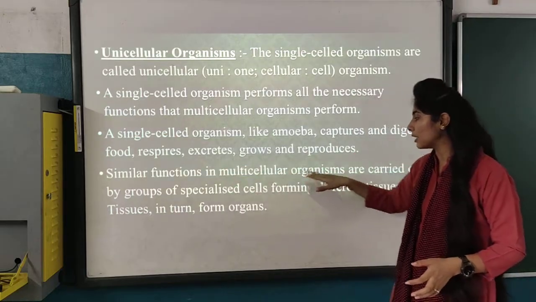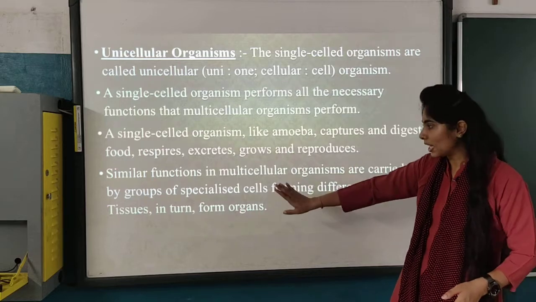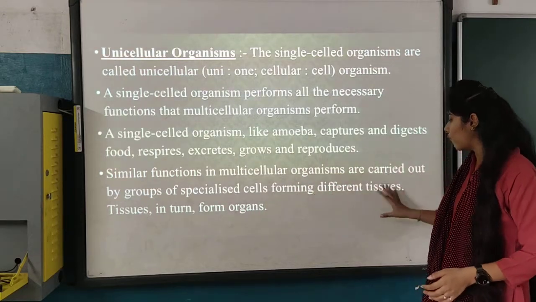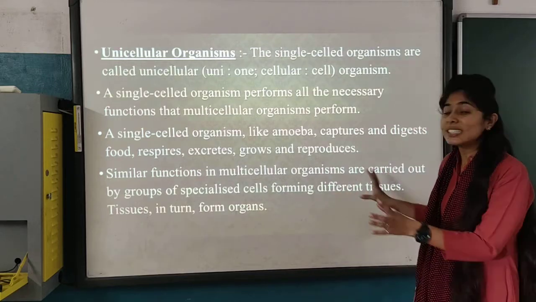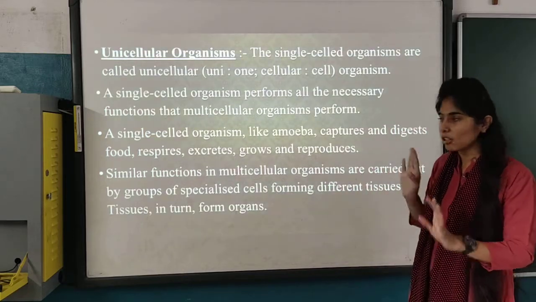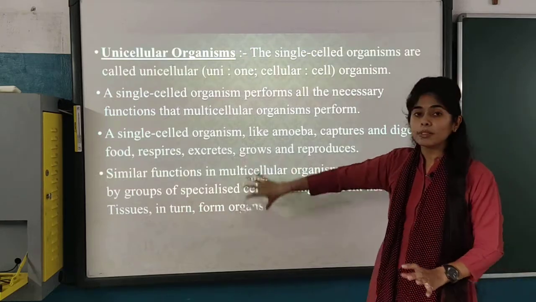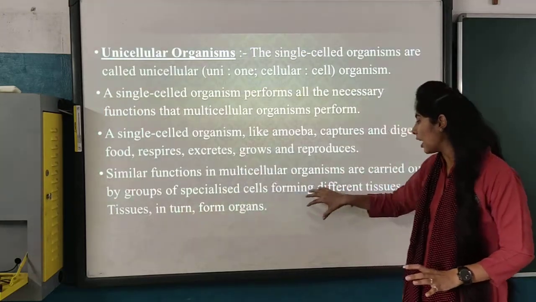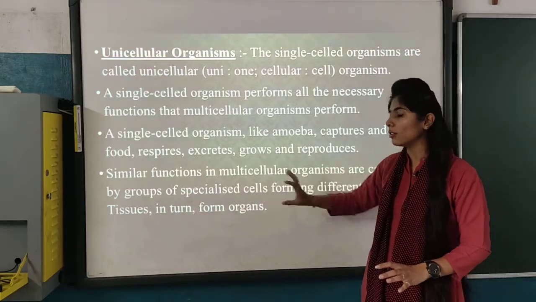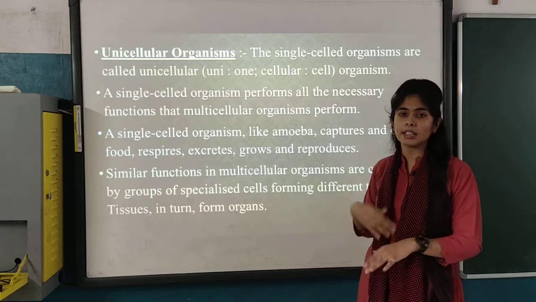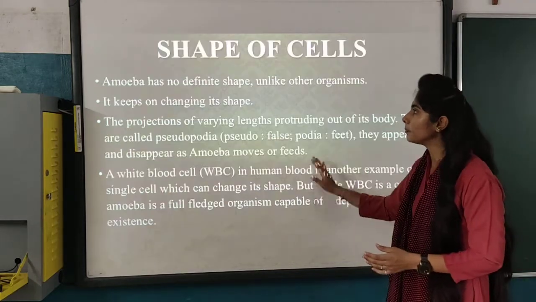Similar functions in multicellular organisms are carried out by groups of specialized cells forming different tissues. Tissues in turn form organs. So what is different in the multicellular organism? Let us see what the group of cells carry out. Different tissues, and the tissues in turn form the organs, and then they do different kinds of functions.